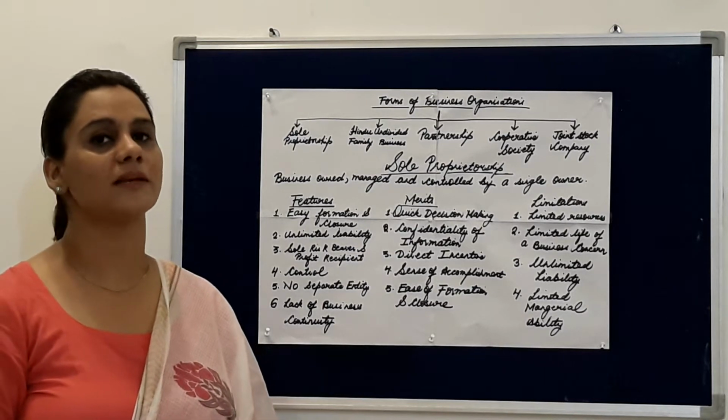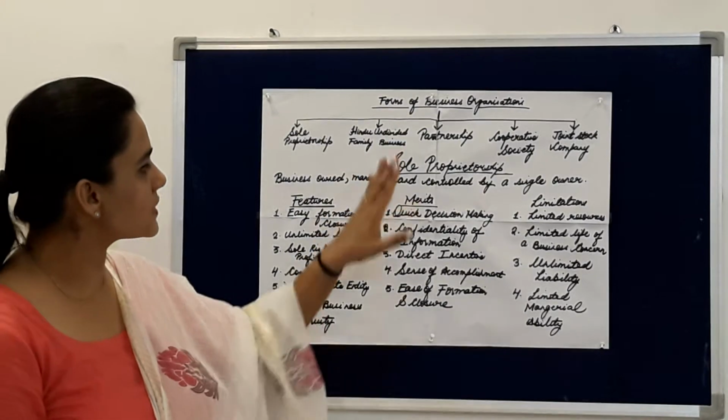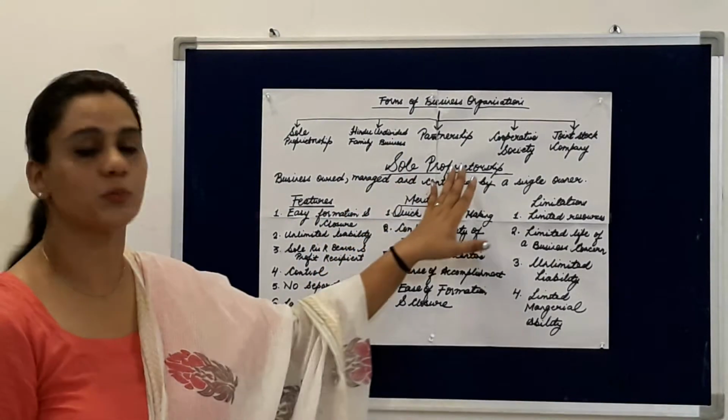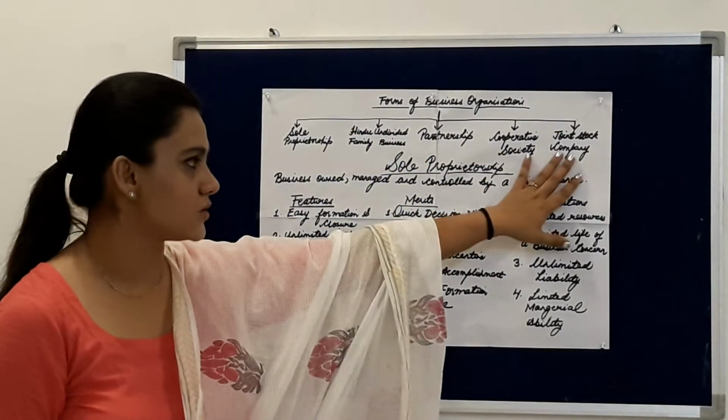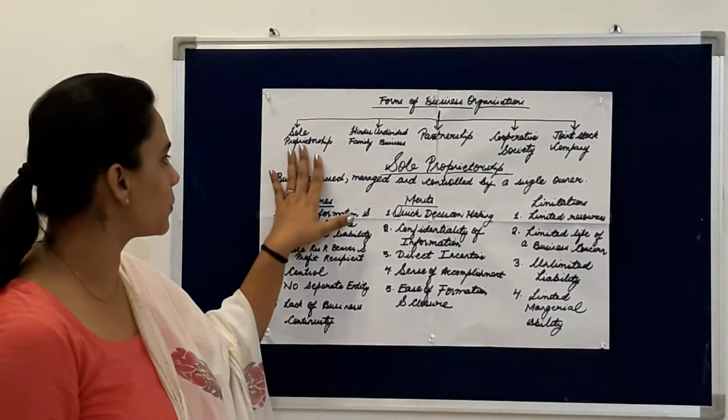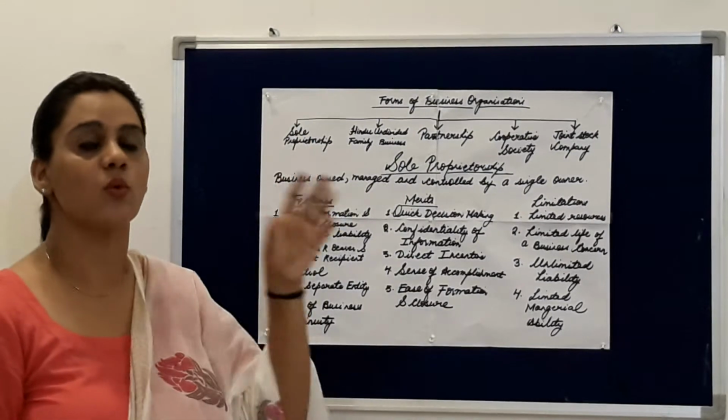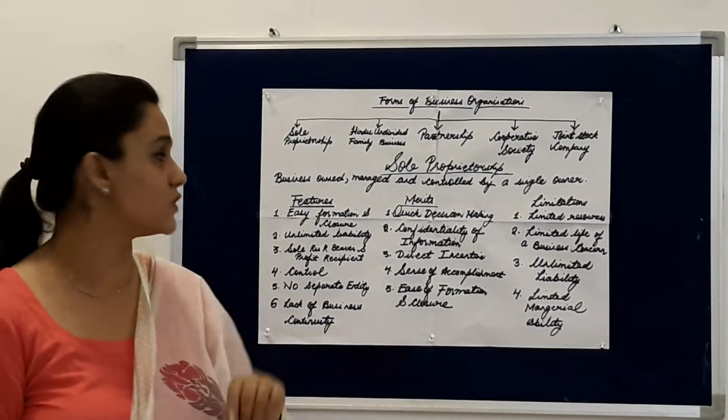Today in this video, I'll be explaining one of the forms of business organizations, that is sole proprietorship. Now we have a total of 5 forms of business organizations. The very first one is a sole proprietorship. It means it is run, owned and controlled by a single individual.